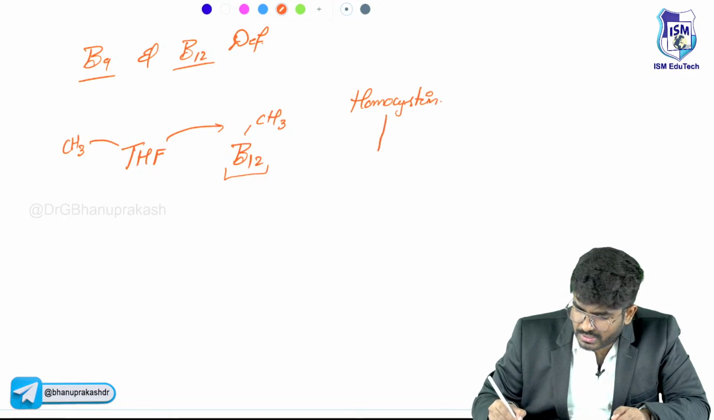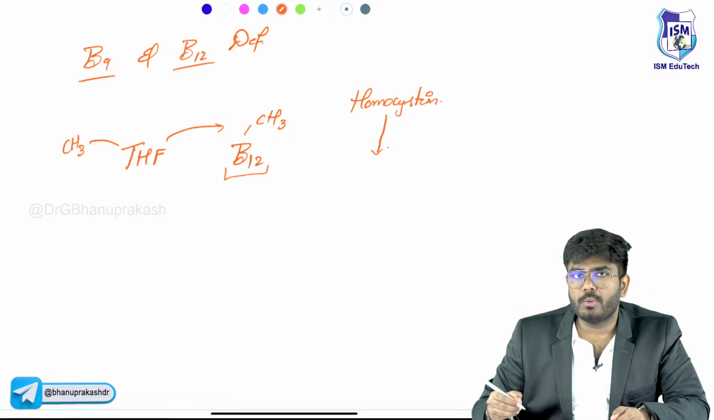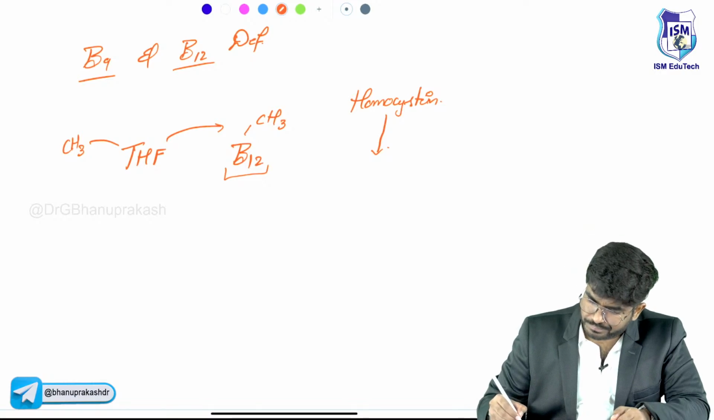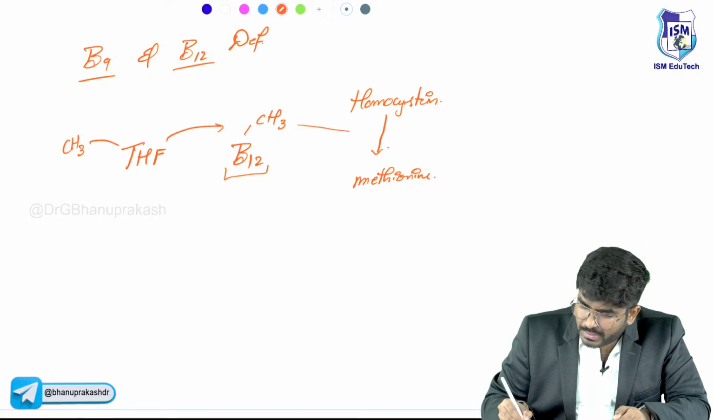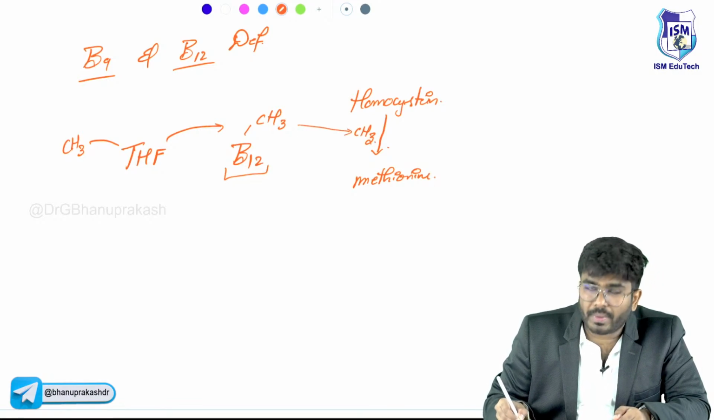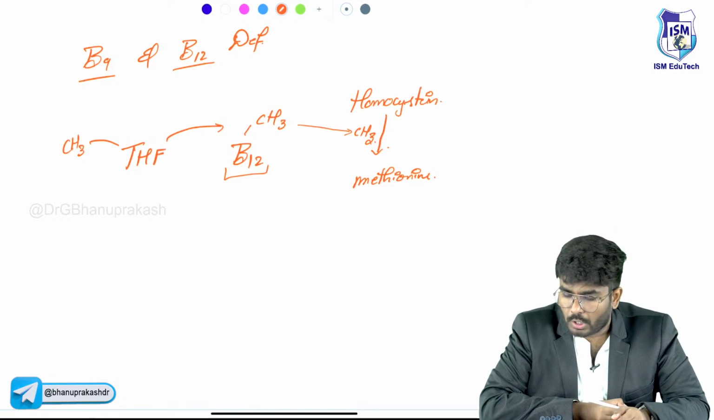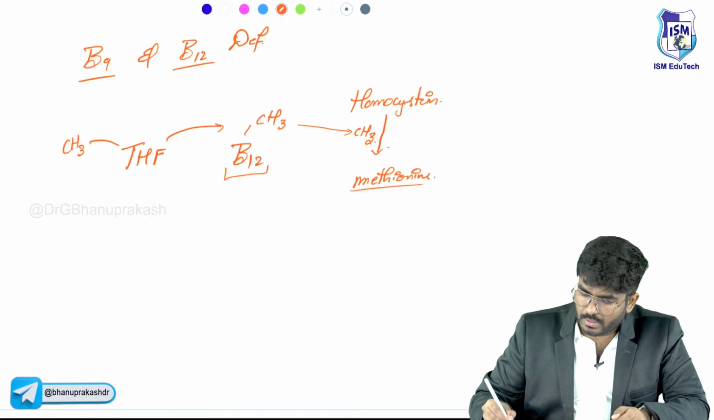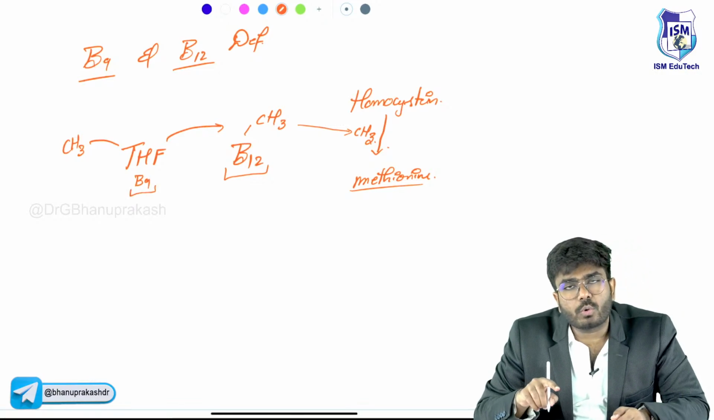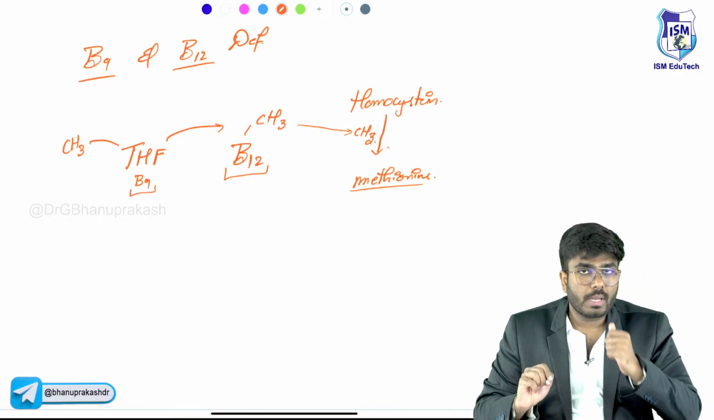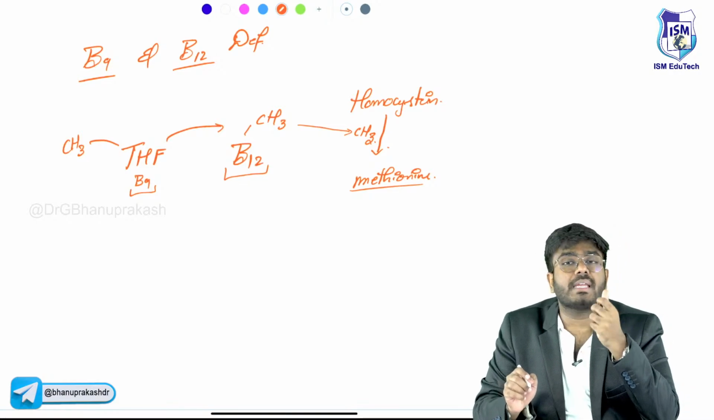So now this homocysteine will be converted into methionine. By accepting that methyl group, the homocysteine will be converted into methionine. So vitamin B9 and B12 are required for this donation of the methyl group. By accepting the methyl group, methionine is getting synthesized.